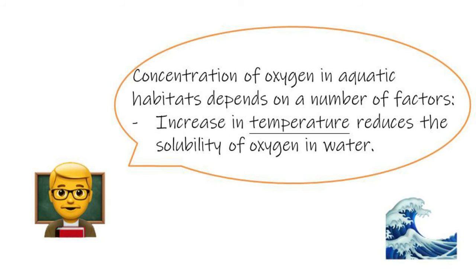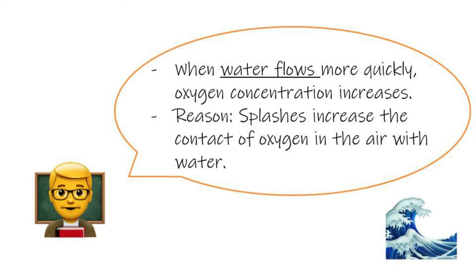The concentration of oxygen in aquatic habitats depends on a number of factors. For example, when temperature increases, oxygen concentration decreases. It is because increasing the temperature reduces the solubility of oxygen in water. When water flows more quickly, oxygen concentration increases. It is because splashes increase the contact of oxygen in the air with water.